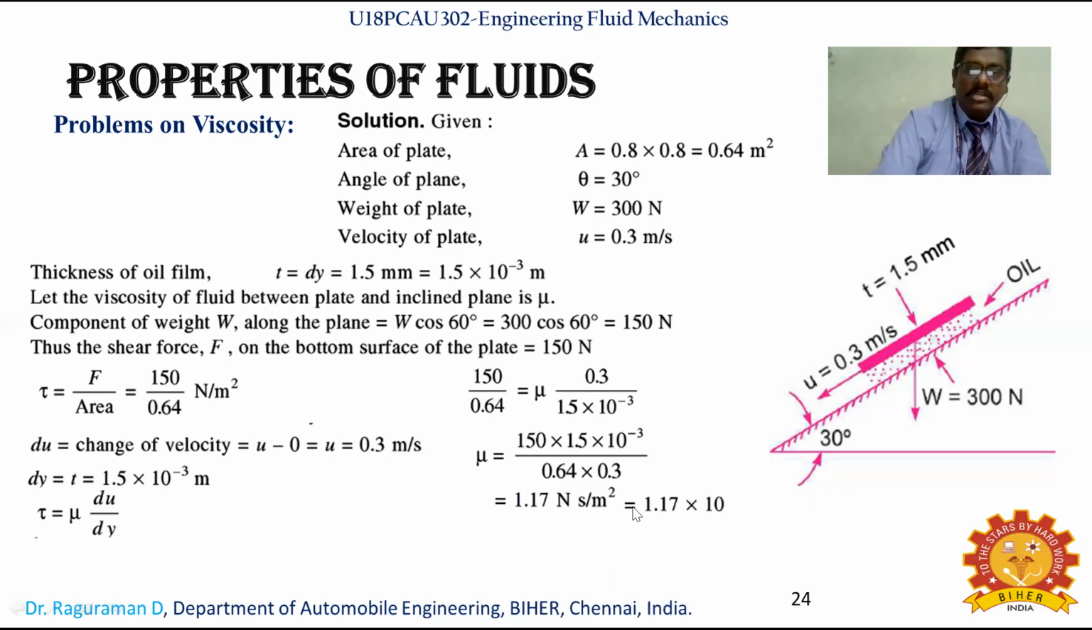By calculation, you get it in Newton second per meter square. For the final presentation in poise, you have to multiply it by 10. So you multiply it by 10, and you can make your final representation as 11.7 poise.